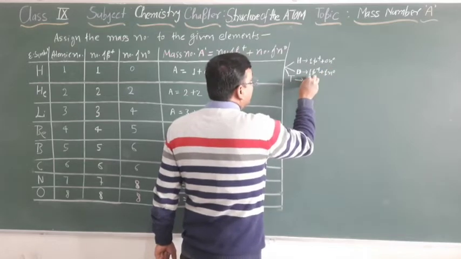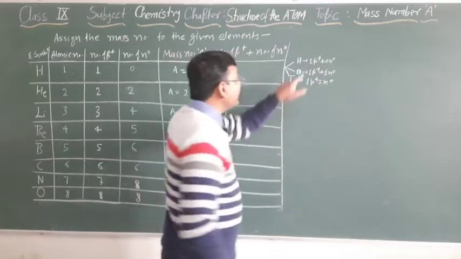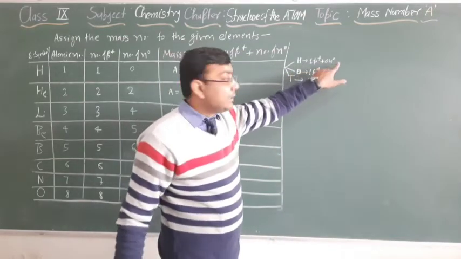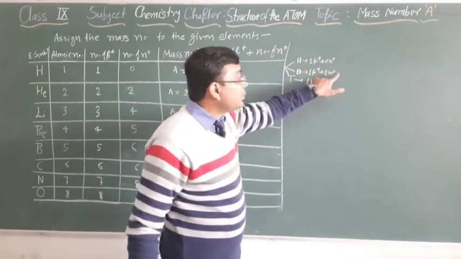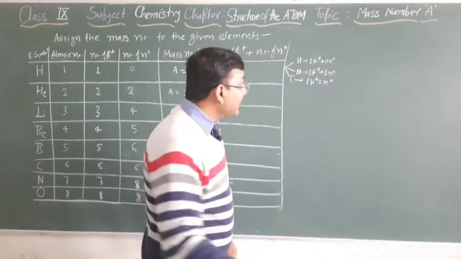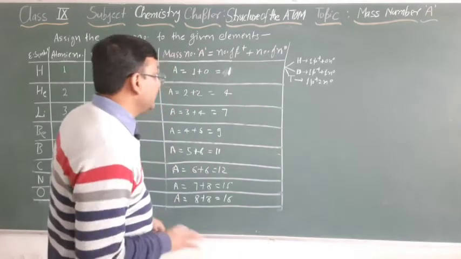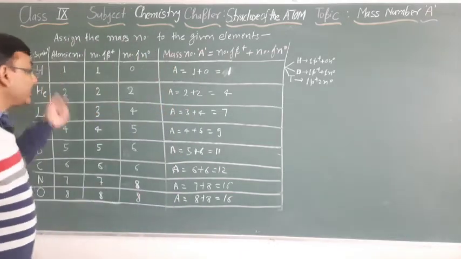Tritium has 1 proton plus 2 neutrons. So the mass number of protium will be 1, deuterium 1 plus 1, 2, and tritium 1 plus 2, 3. That we will learn in the isotopes concept. So there are 3 types of the hydrogen atom.